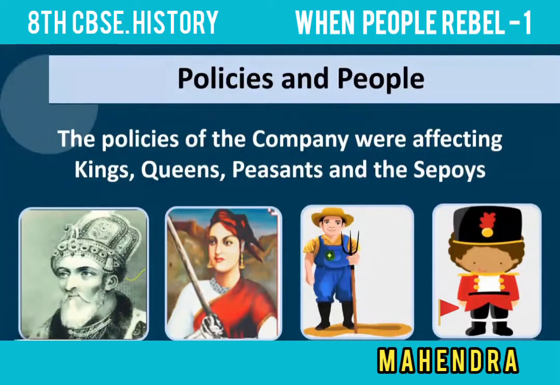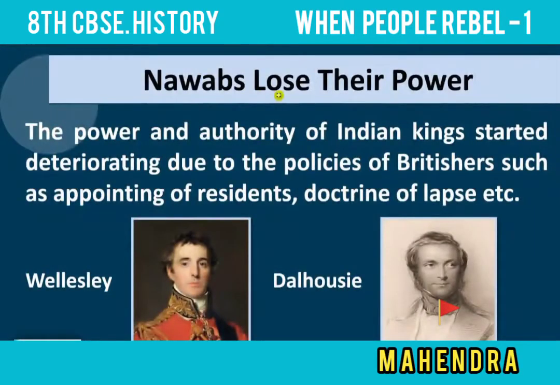Many policies were introduced by the British. We know that the British came to India for trading, and they started to control the nation and rule us, and they introduced some policies that were all against us. It was not only against ordinary people; even kings, queens, peasants, and soldiers, who are called sepoys, were affected by the policies introduced by the British. So this is the reason for the rebellion. Let us go through it in detail.